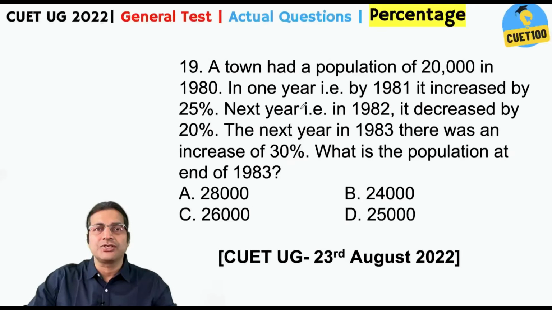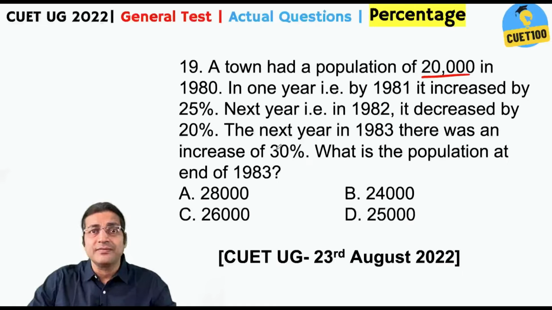Now, a town had a population of 20,000 in 1980. In 1 year, i.e. 1981, it increased by 25%. Next year, in 1982, it decreased by 20%. Okay. The next year, in 1983, there was an increase of 30%. What is the population at the end of 1983? If you read this question carefully, in 5 seconds, you would get the answer.